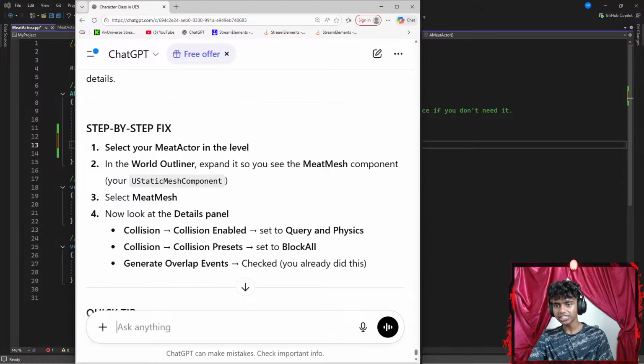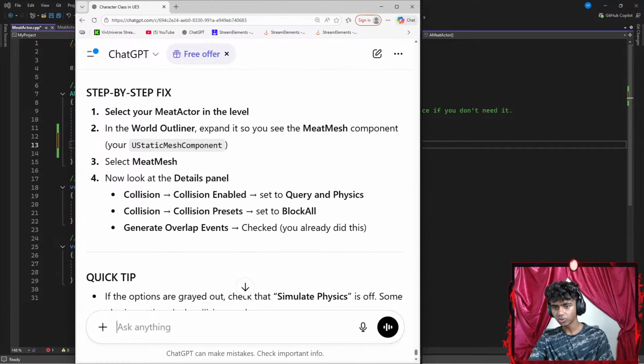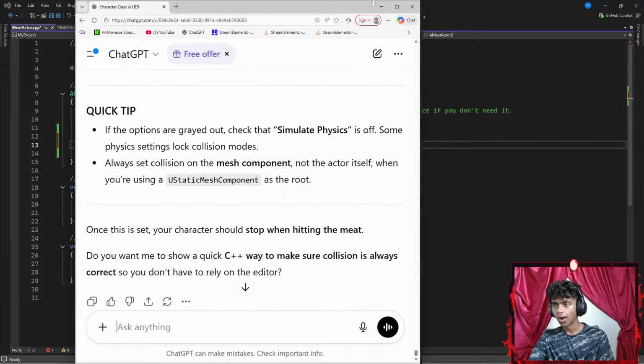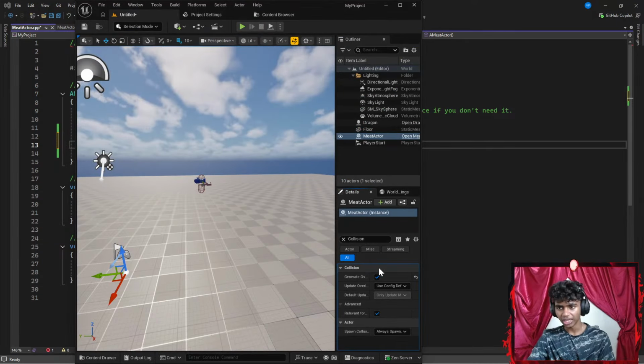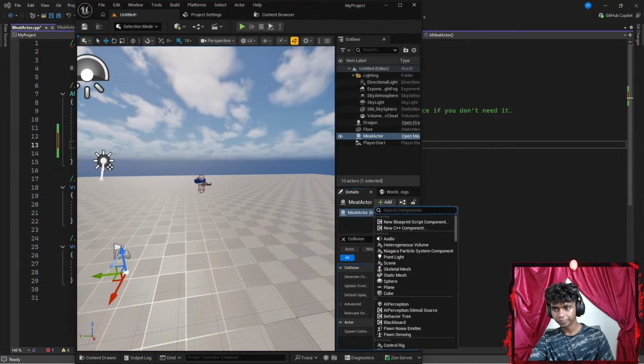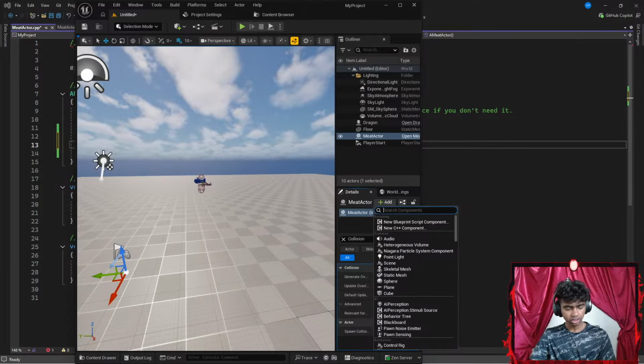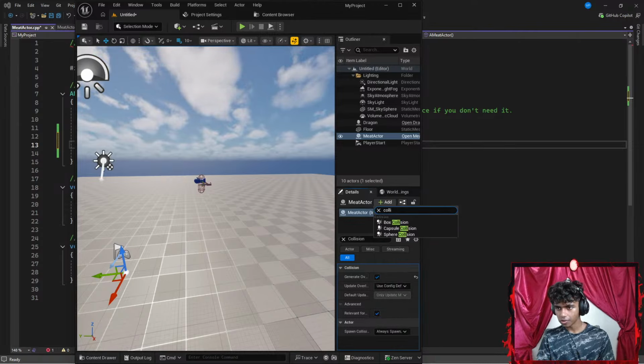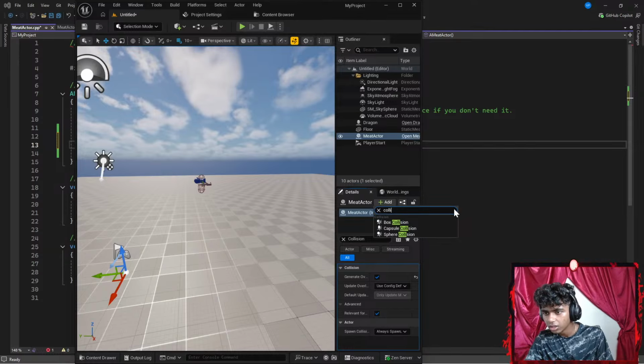Okay, so step by step, select your meat actor in the level, details panel, collision, query, block all. Okay, let's go to my Unreal Engine. Now, in details, I gotta click add. Let's go with collision.